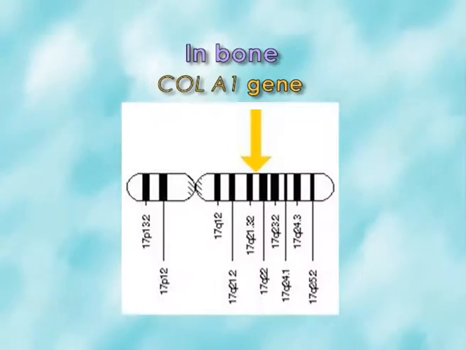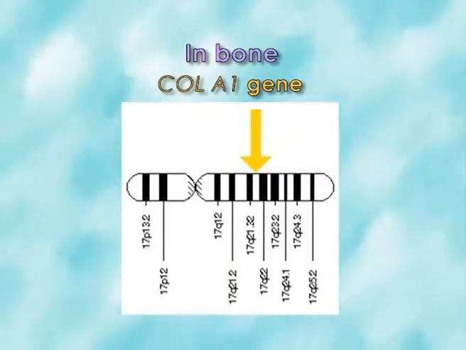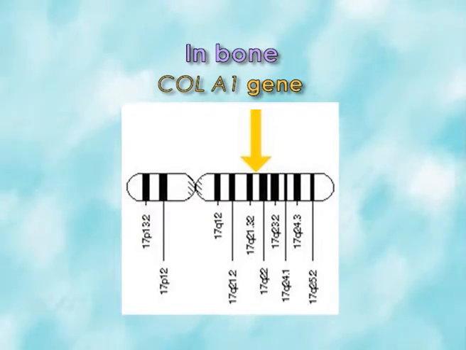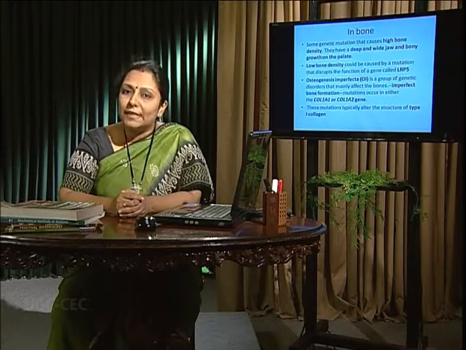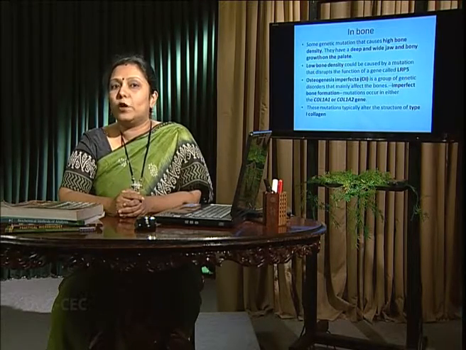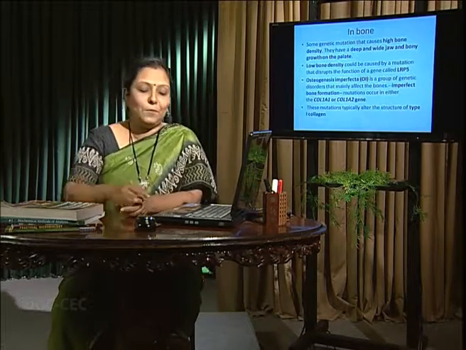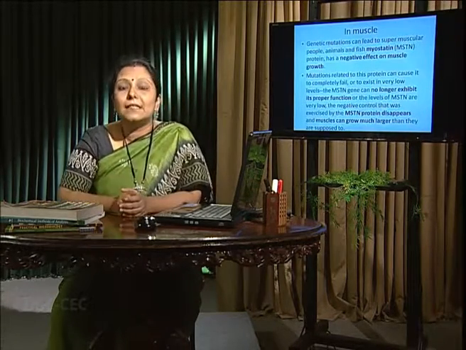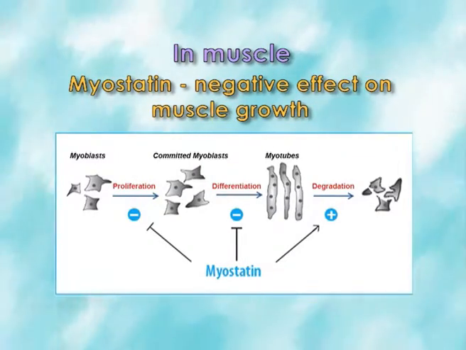As well, in osteogenesis imperfecta, COL1A1 and COL1A2 are related to collagen type 1. If they are mutated, proper collagen is not formed, and proper bone and connective tissues are not formed.